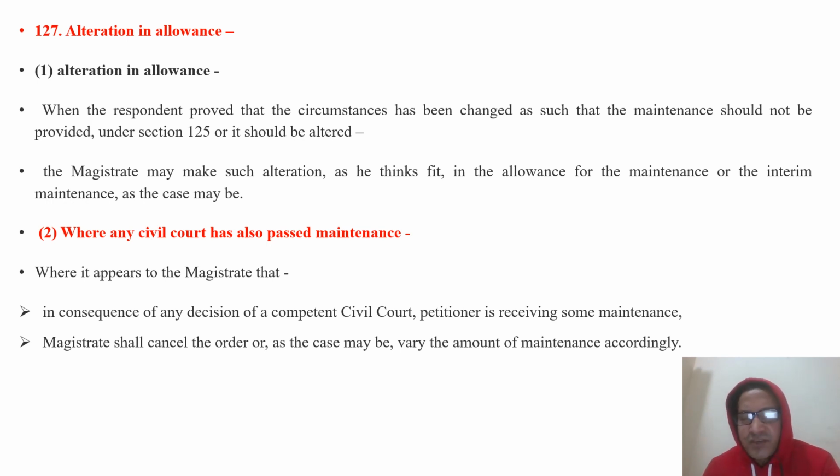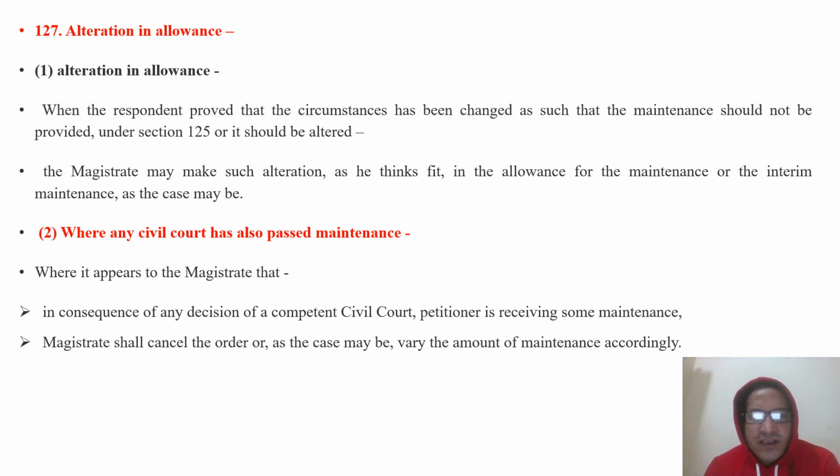Suppose that the respondent proved that the wife is living in adultery, that means she is not entitled to get the maintenance, then the magistrate may revoke the order under this provision. Or second is that if the wife started earning, then this provision is also there where the magistrate may reduce the maintenance amount.